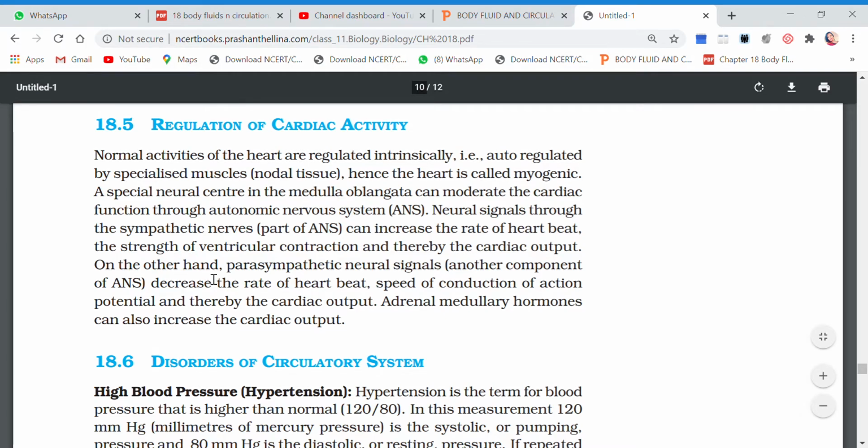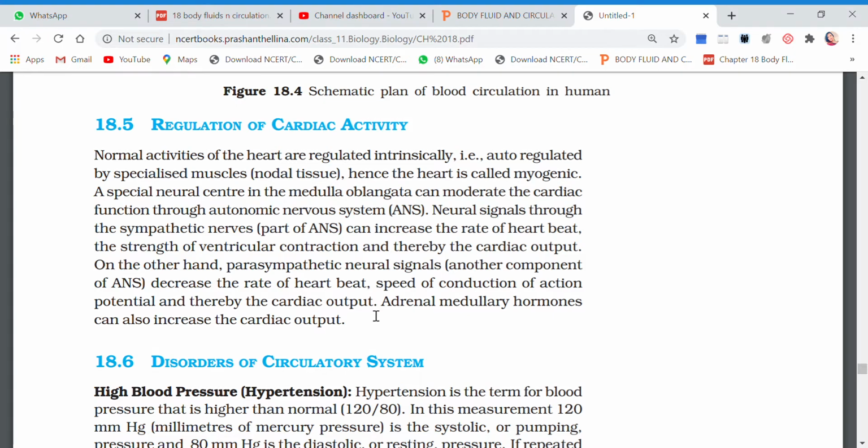On the other hand, parasympathetic neural signals, also a type of nerve fibers and another component of the ANS, decrease the rate of the heart, the speed of conduction of the action potential, and thereby the cardiac output. So you see, one portion is taking care of increasing the heartbeat, the strength of ventricular contraction and the cardiac output, and there is another one who will keep a check on this, because it is not always that things are to be increased.